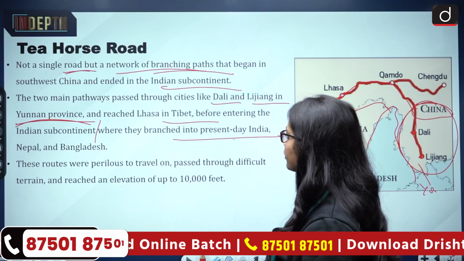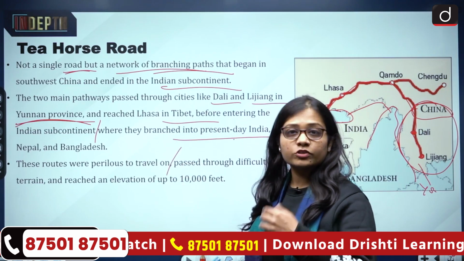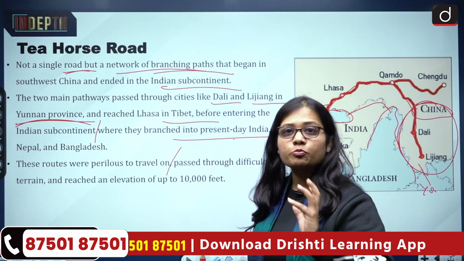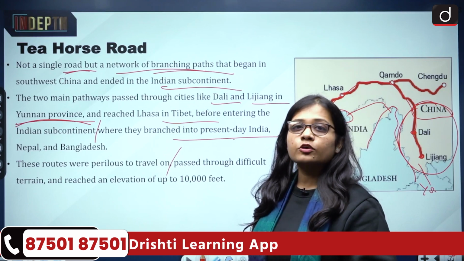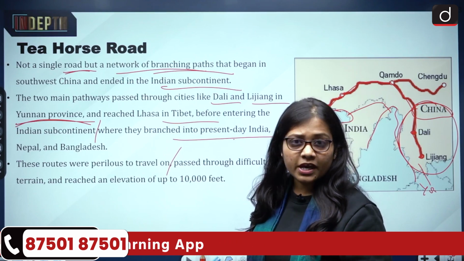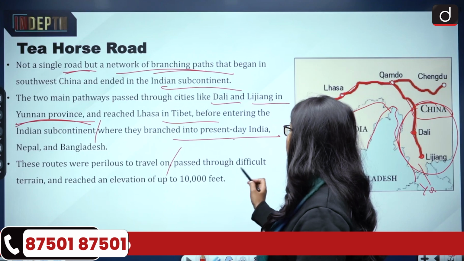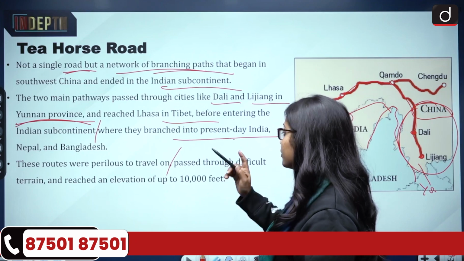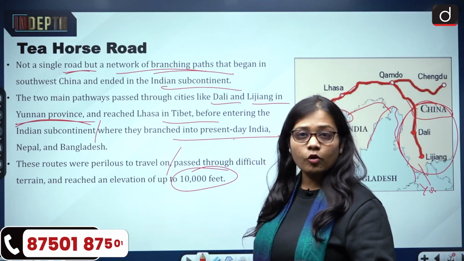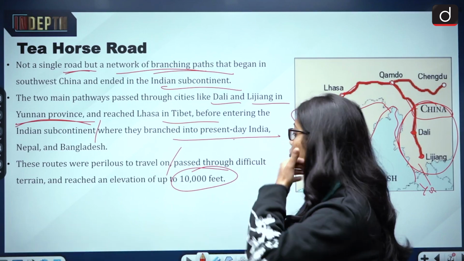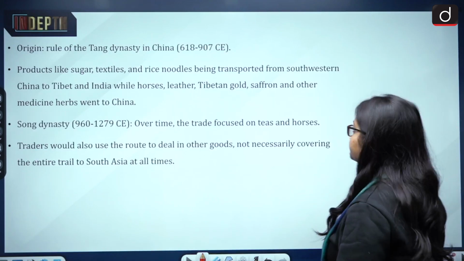Then these routes were perilous to travel on. It was difficult to travel because it had to pass through different terrains. It passed through the Himalayas. It also passed through arid and semi-arid conditions. Then it passed through difficult terrain and reached an elevation of up to 10,000 feet. So the heights were also there, especially when passing through the Himalayan passes.